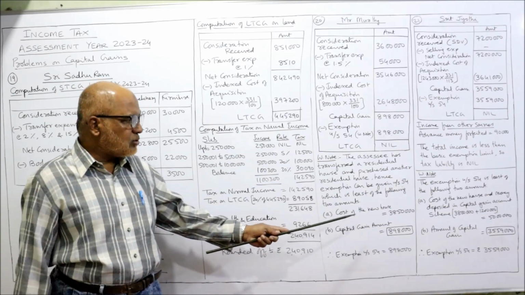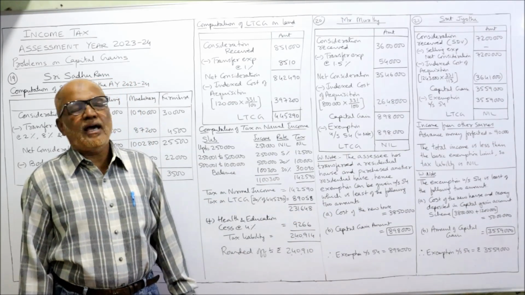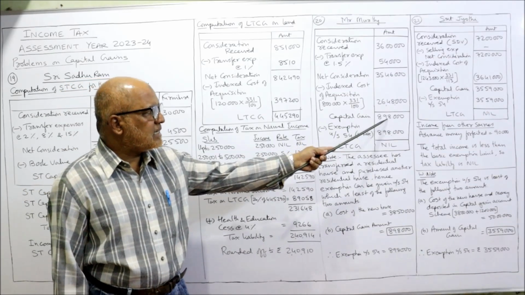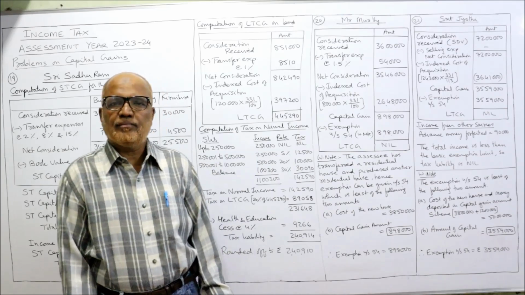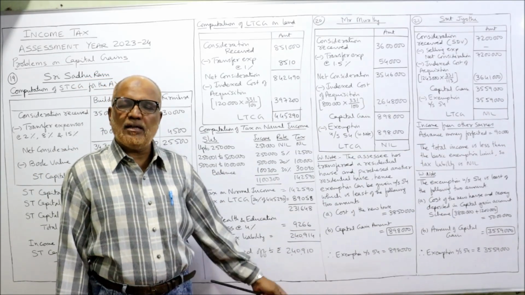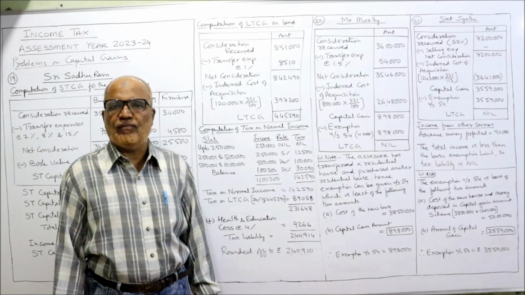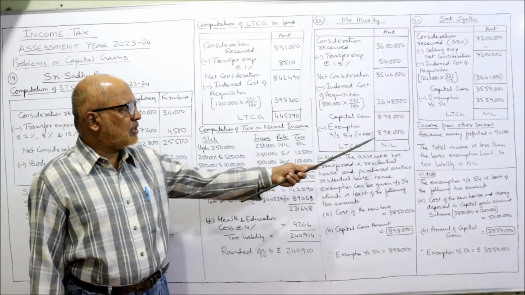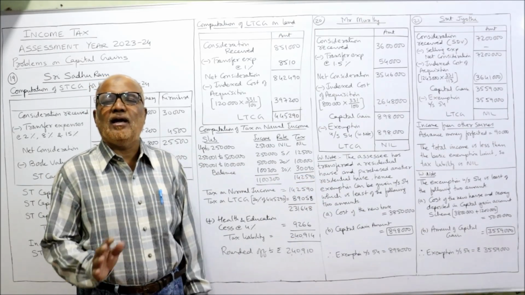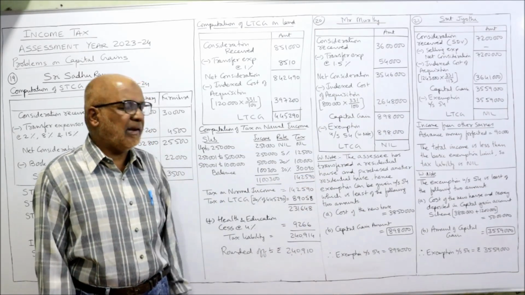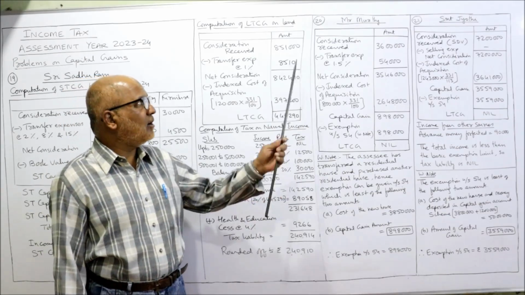So cost of the new house is 38 lakh 50,000. And the capital gain amount is 8 lakh 98,000. So whichever is least, that is 8 lakh 98,000. That is the exemption under section 54. So here exemption is 8 lakh 98,000. Subtract 8 lakh 98,000, capital gain LTCG will be nil. That's it. This is the end of problem number 20.